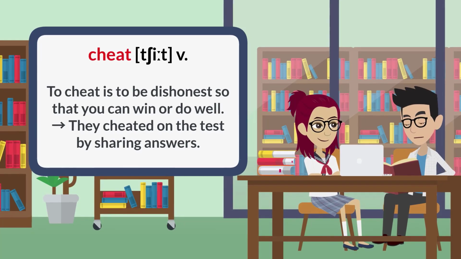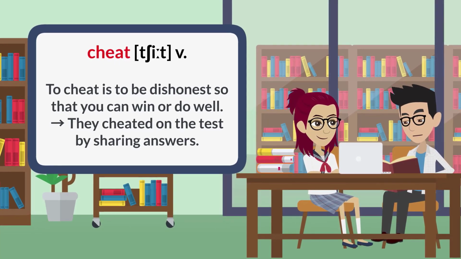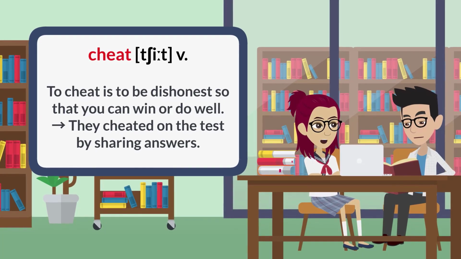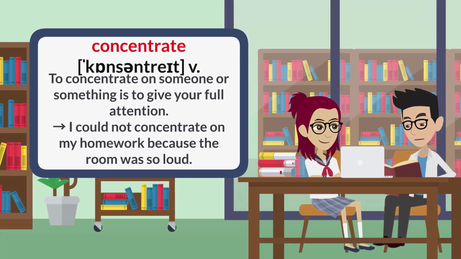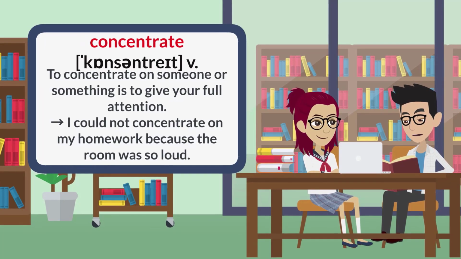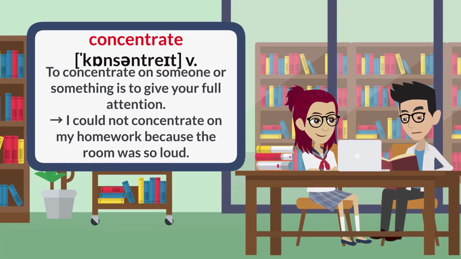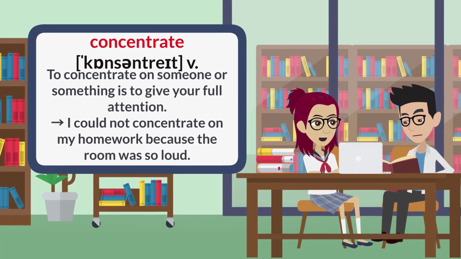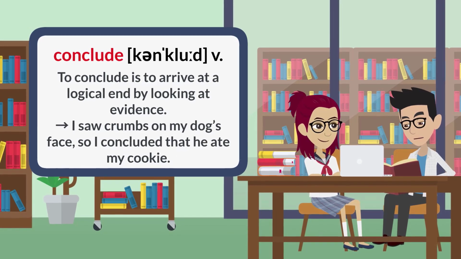Cheat. To cheat is to be dishonest, so that you can win or do well. They cheated on the test by sharing answers. Concentrate. To concentrate on someone or something is to give your full attention. I could not concentrate on my homework because the room was so loud. Conclude.